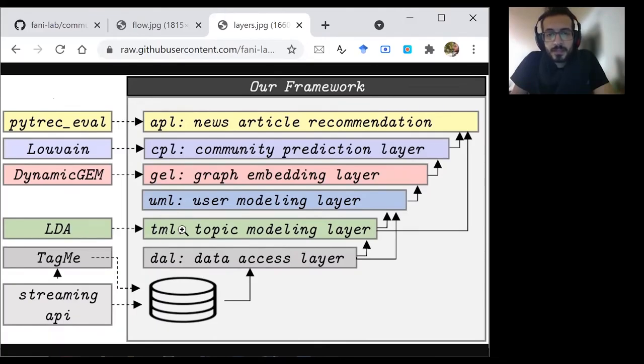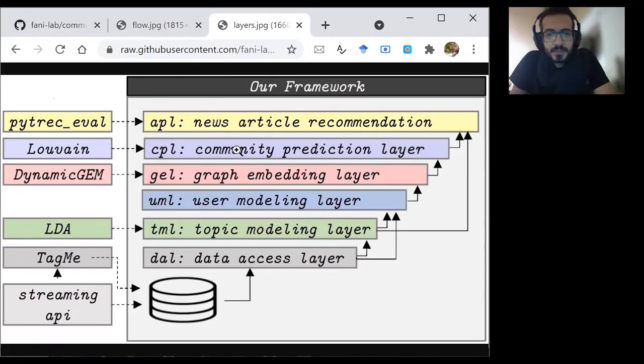In the topic modeling layer, we use LDA to extract the topics from the whole corpus and from each document for each user in each time interval. Then in the next layer, the UML, users' graphs are generated based on the topical similarities among the users. And this layer, GEL, embeds these graphs temporally, so the changes in users' preferences over time are considered.